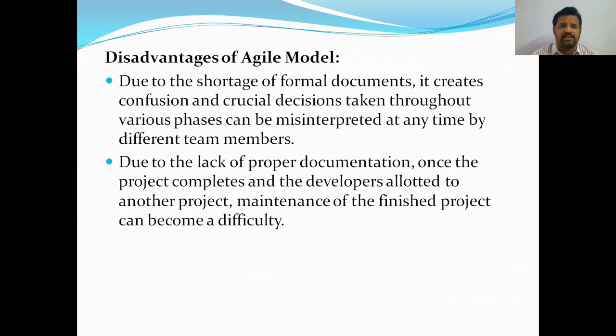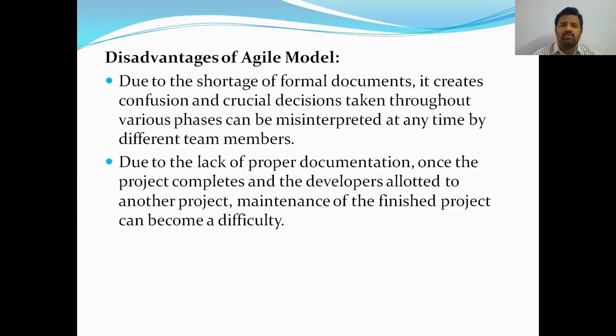Next, the disadvantages of the agile model. Due to the shortage of formal documents, it creates confusion, and crucial decisions taken throughout various phases can be misinterpreted at any time by different team members. Once the product is completed, we have to develop the formal documents, which contain everything about the particular project.